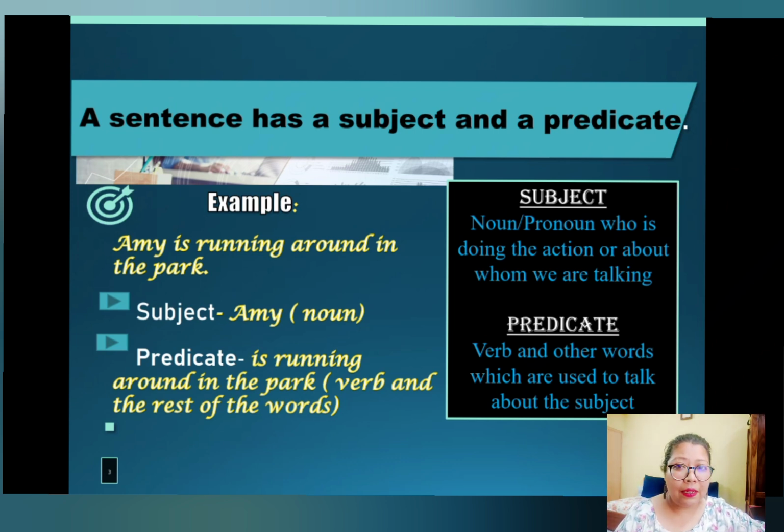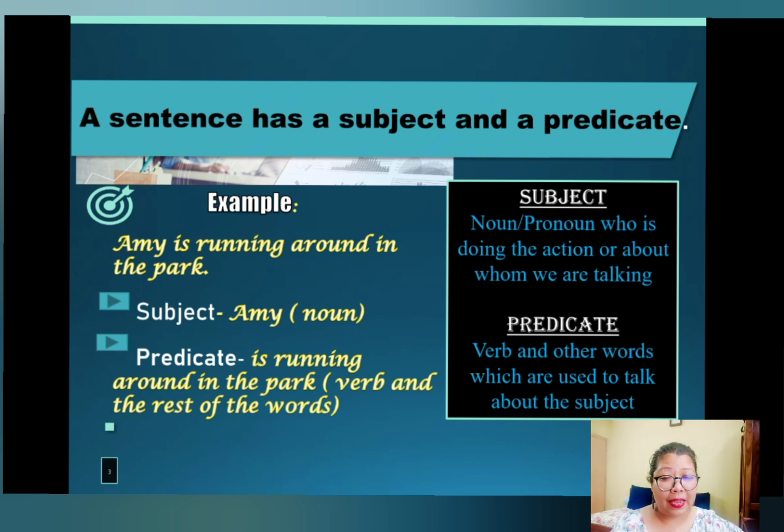So that is a subject, any noun or pronoun. The predicate, on the other hand, has to have a verb. So the subject that performs the action, that action is a part of the predicate. Along with the verb, there are other words as well in a sentence, and all other words, including the verb, would come under predicate. Have you understood that?